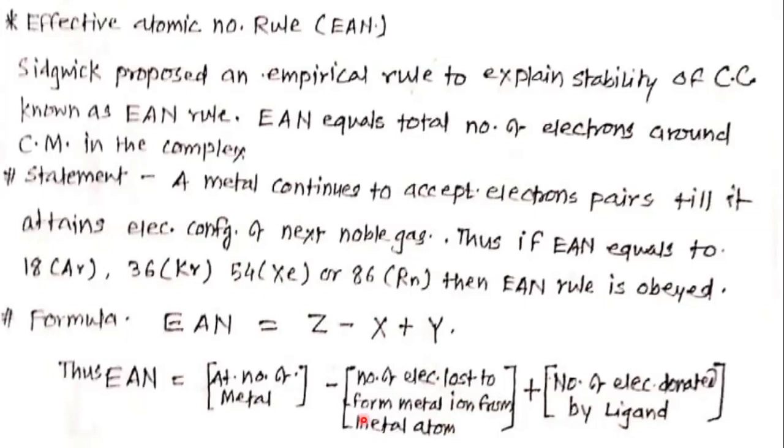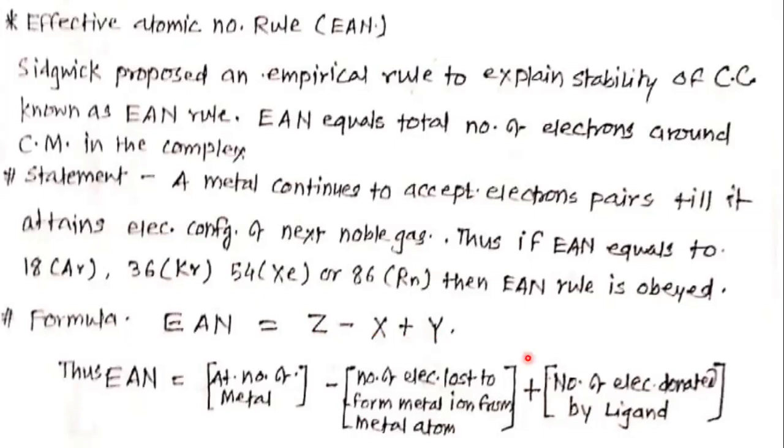When a metal atom loses electrons, it will convert into a metal ion. So X indicates the lost electrons. So Z minus X means the total number of electrons present on the metal cation. And what is Y?